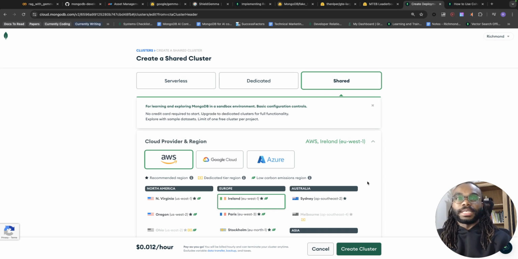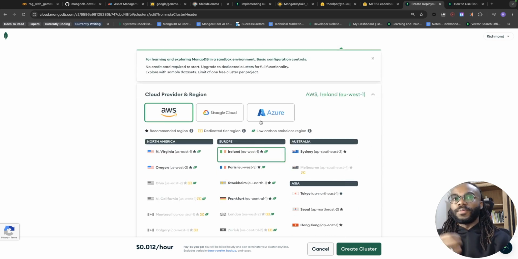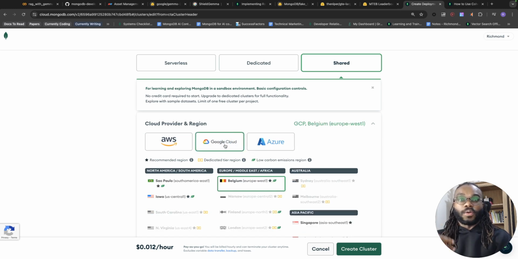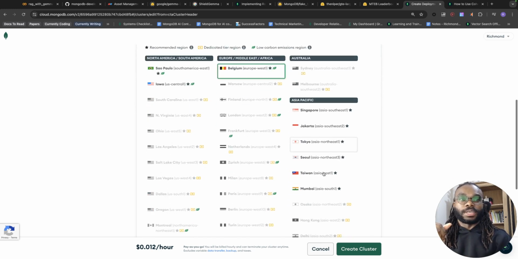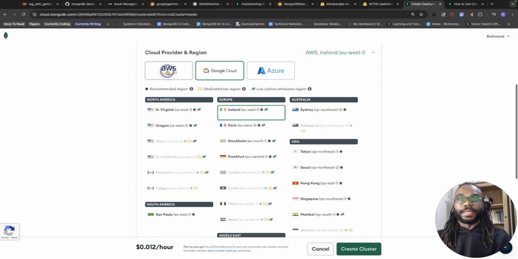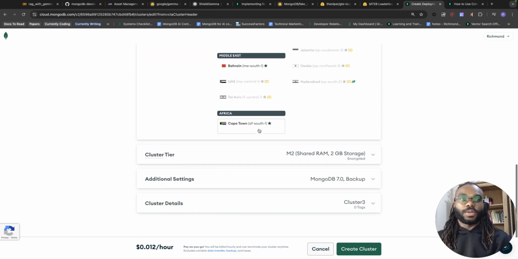One thing with MongoDB, you can have your database or cluster sitting on any of the top 3 cloud providers: AWS, Google Cloud, and Azure. So you can place them with any cloud provider that your organization already works with, and also in any of the specified regions. That should be enough for the free tier version.